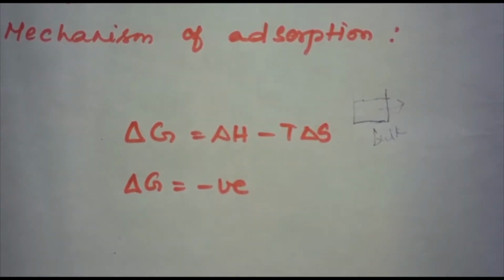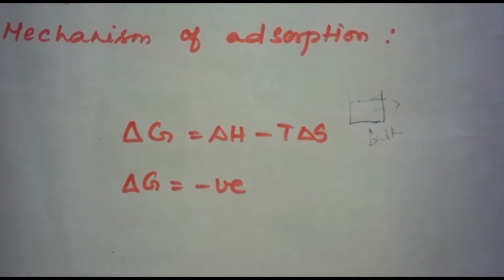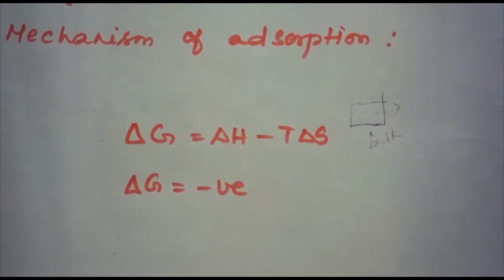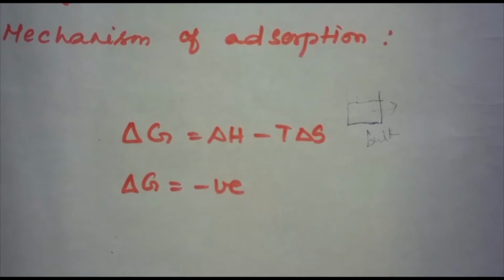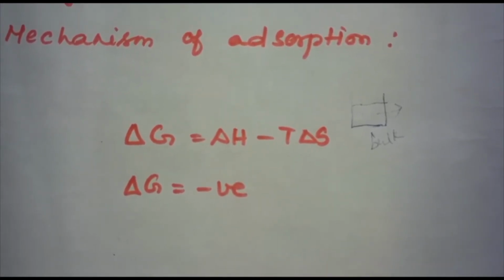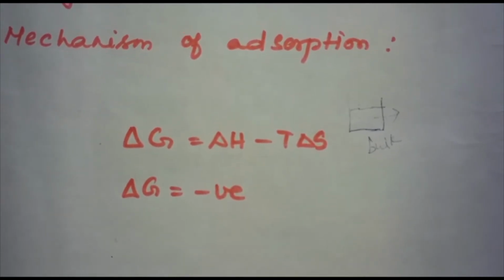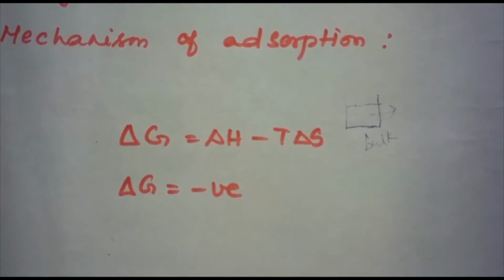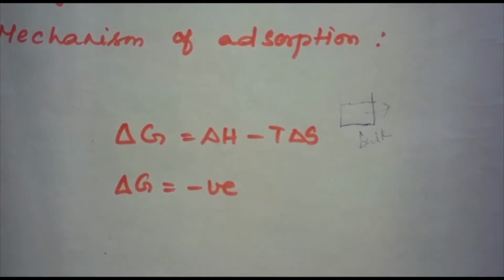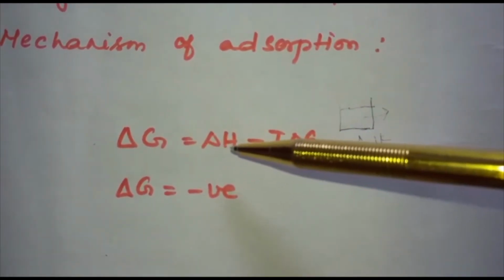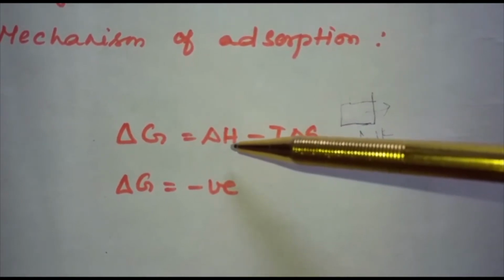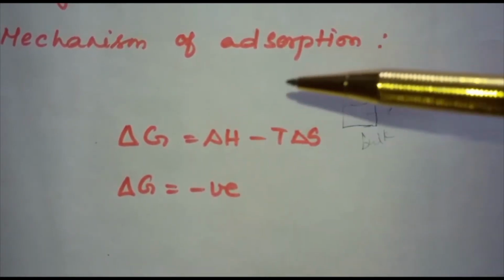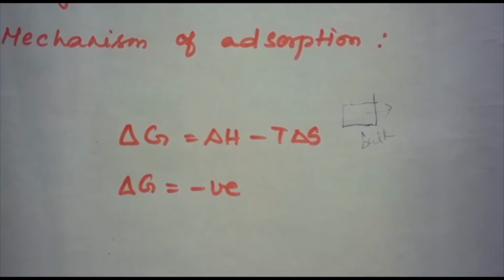And the other important factor featuring adsorption is heat of adsorption. During adsorption, what happens? There is always a decrease in residual forces of the surface. That is, there is a decrease in surface energy which appears as heat. Adsorption, therefore, is an exothermic process. In other words, delta H of adsorption is always negative.